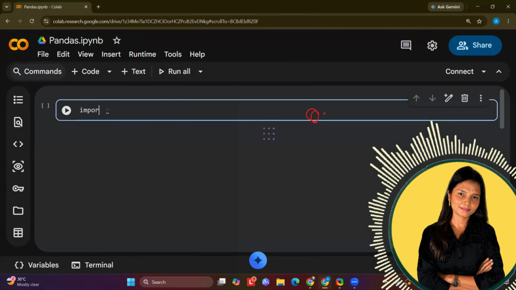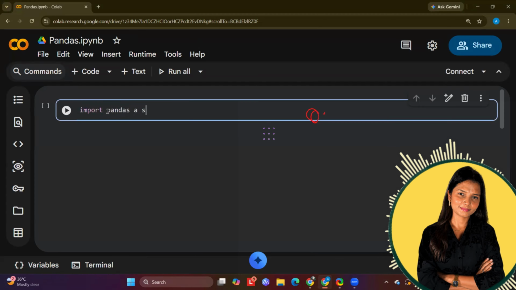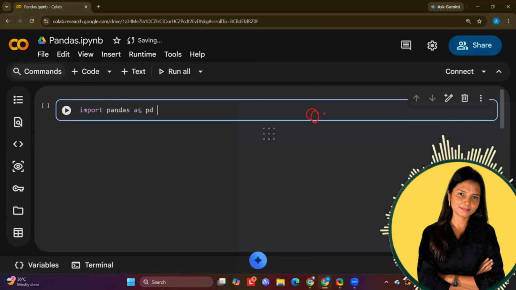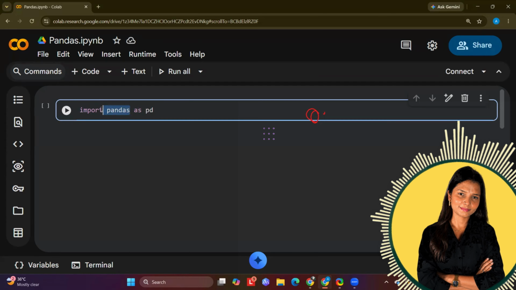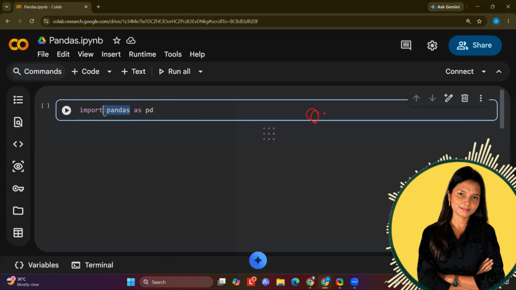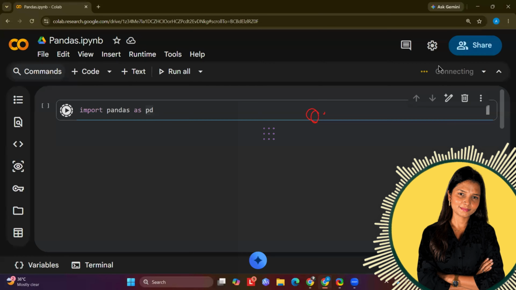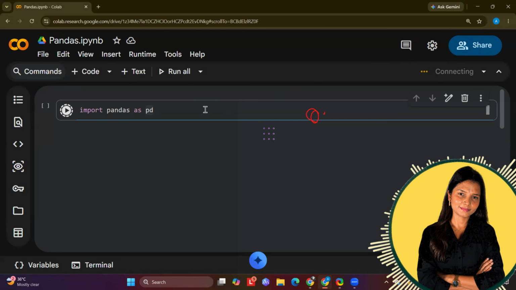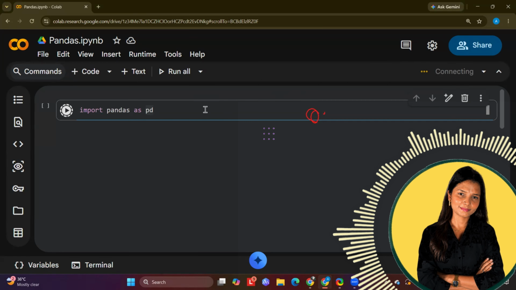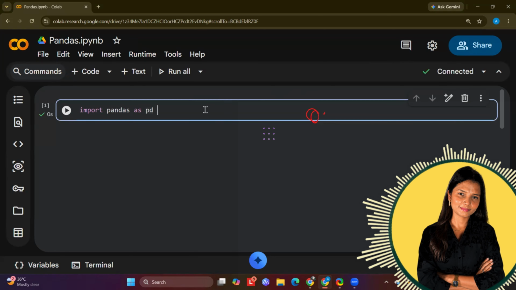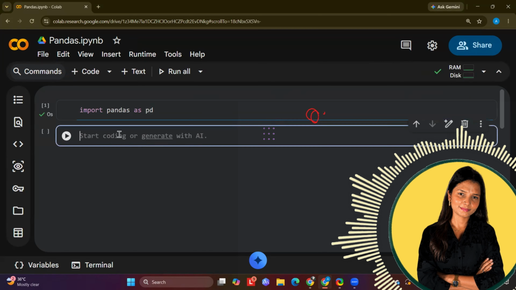So first we have to import the library pandas. When we are importing the library pandas, we have to give it a nickname. Yes, just like we all have a nickname at our home, right? Same way we have to give a name to the pandas library. Why do we need to give that? The very first reason is that whenever I have to call pandas, I do not have to write down a long name. I can just write pd and it will automatically come wherever I need with all the resources. So pd is the nickname now. Later on, whenever we need this, we will just use pd.